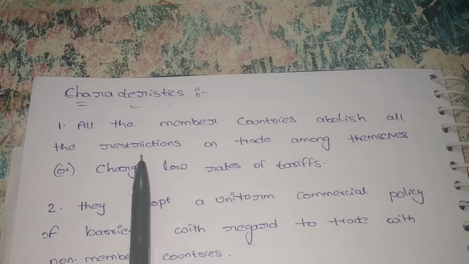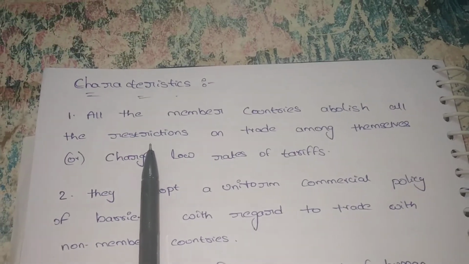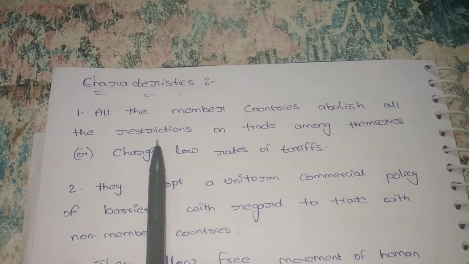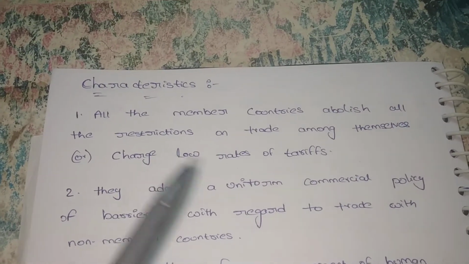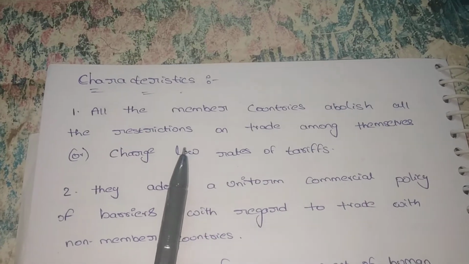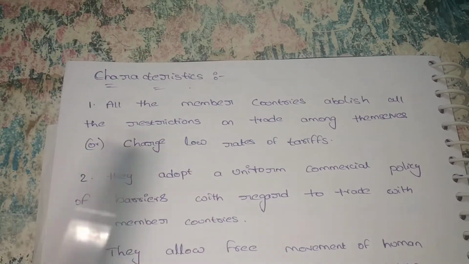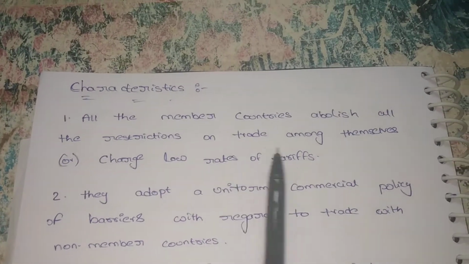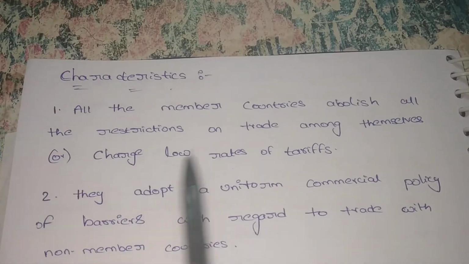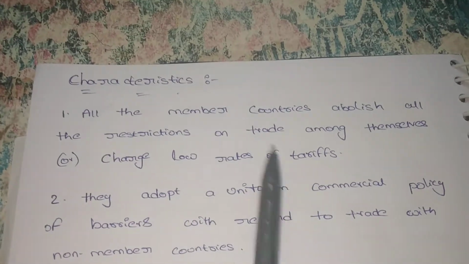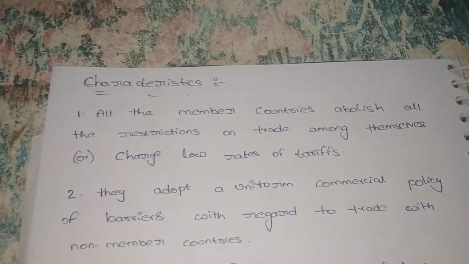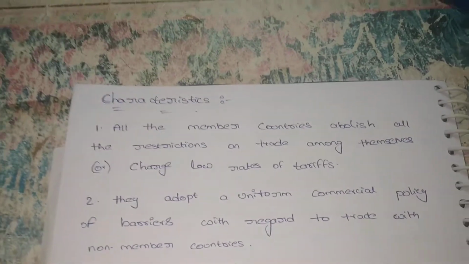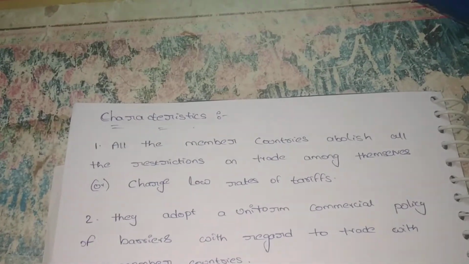Removing all the restrictions means that when goods and services are exchanged, normally each country has to pay taxes to the government. Here in the European Union we do not pay tax because we form a common group, which means all countries belong to one country. For that reason we are unable to pay any taxes. So there is either complete abolition of taxes, or we pay a low rate of taxes, a minimum of 1% based on our country regulations.